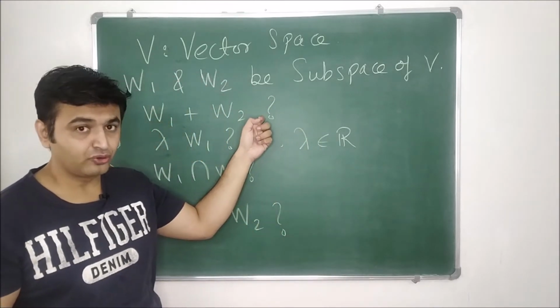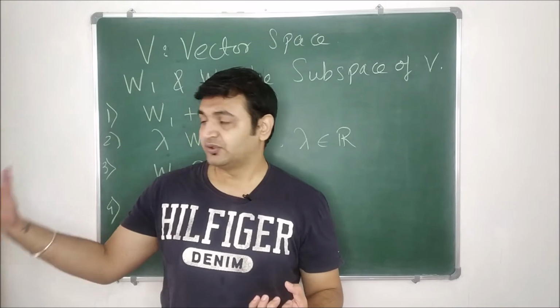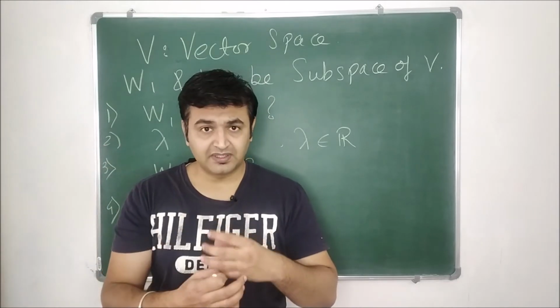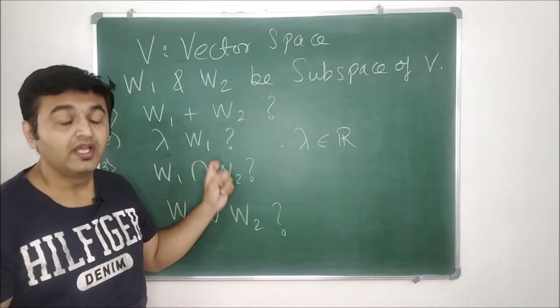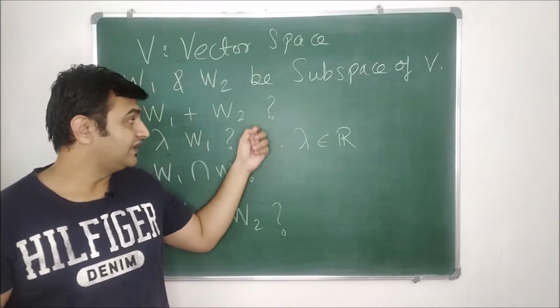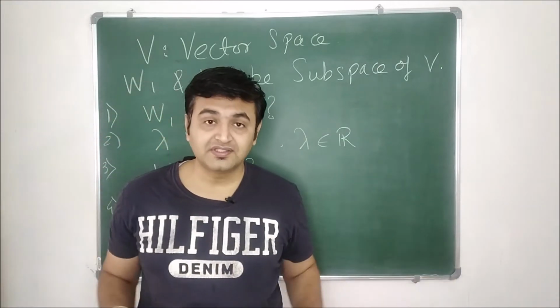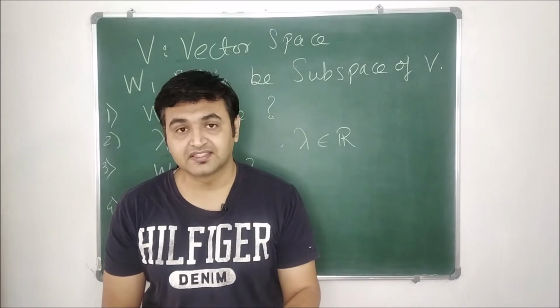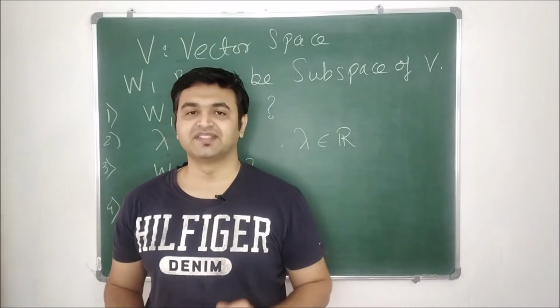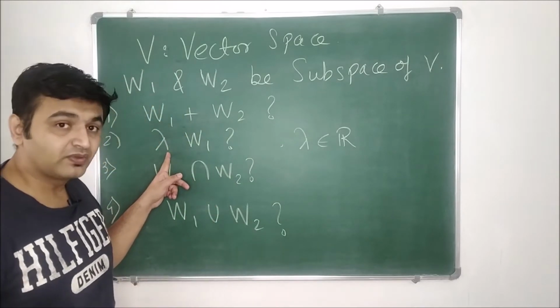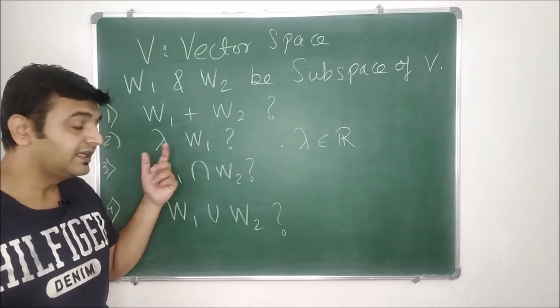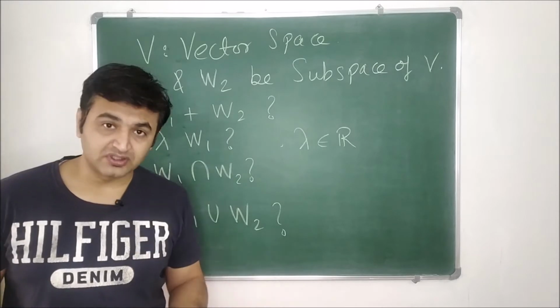Yes, that's what we are going to prove. You take a subspace, you take a scalar. Is that scalar multiplication again a subspace? Yes, that's what we are going to prove here. Therefore, 1 and 2 will imply that the collection of all subspaces of a given vector space is again a subspace. That's one thing. Second thing, when I take lambda to be minus 1, then this says that minus W1 is also a subspace.